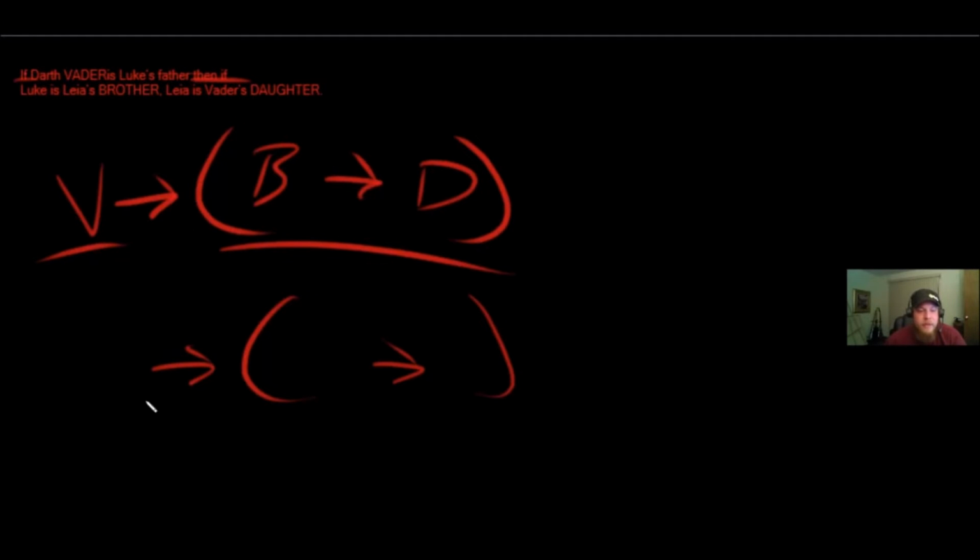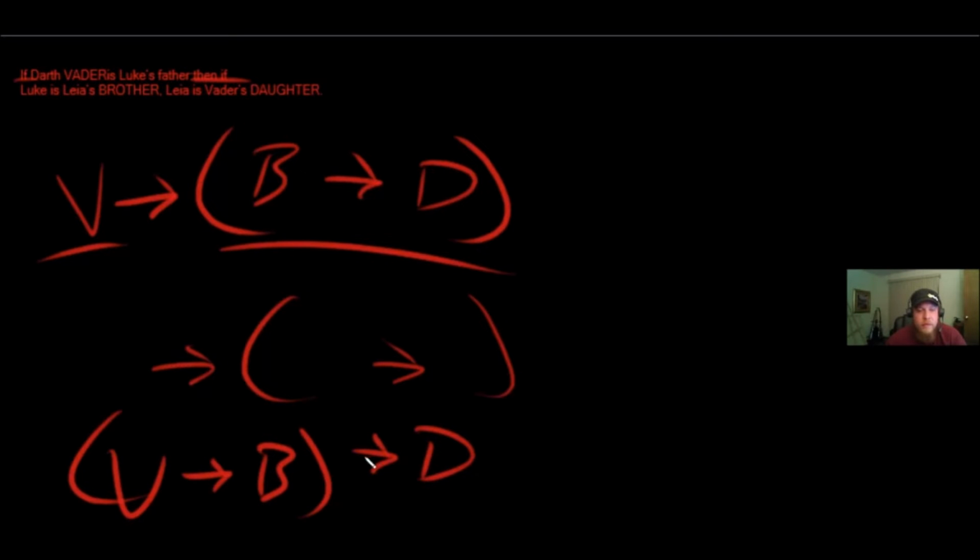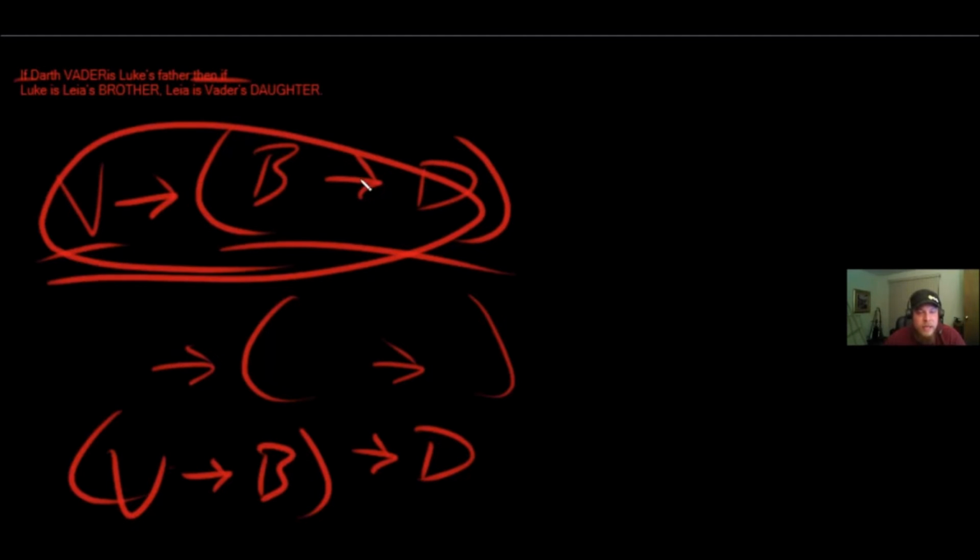Now, there's a certain sense in which this other one here might also be true, but that's not what it said. So this one would have said, if Darth Vader is Luke's father, then Luke is Leia's brother, and if all the preceding, then Leia is Vader's daughter. It's not that that one's untrue, it's just that's not what the language says here, which is why this one is correct. Now let's take a look at the next one where we need to both translate and solve the proof.